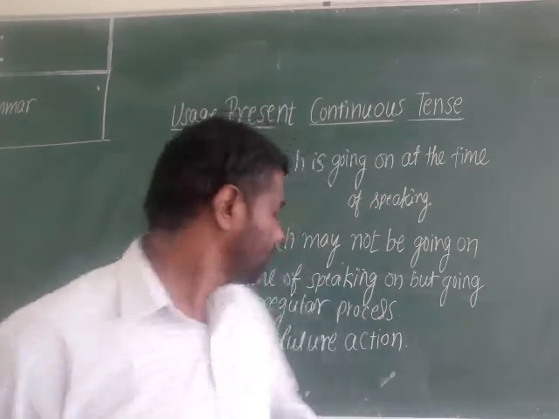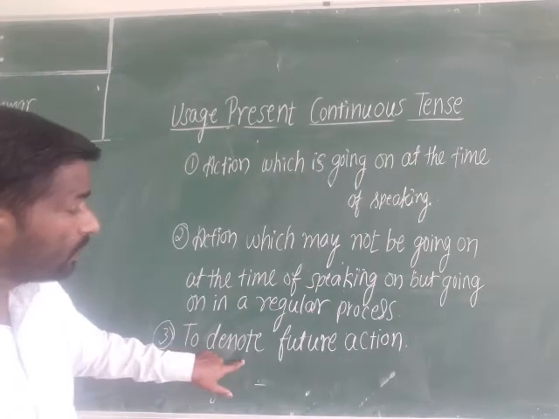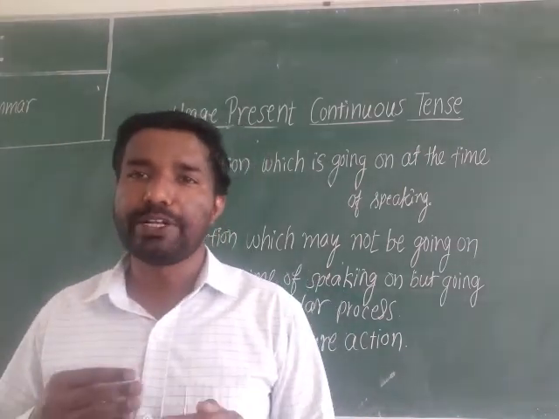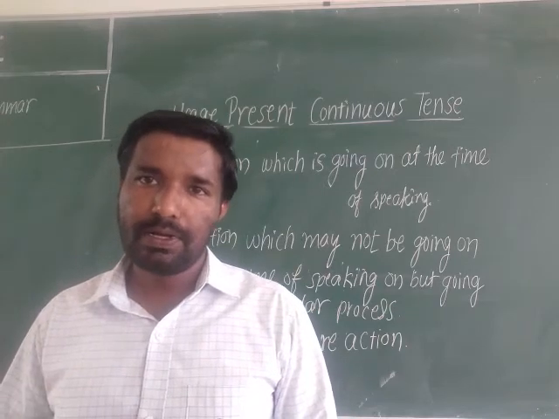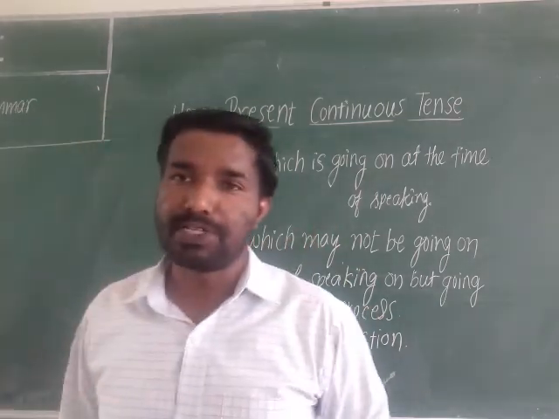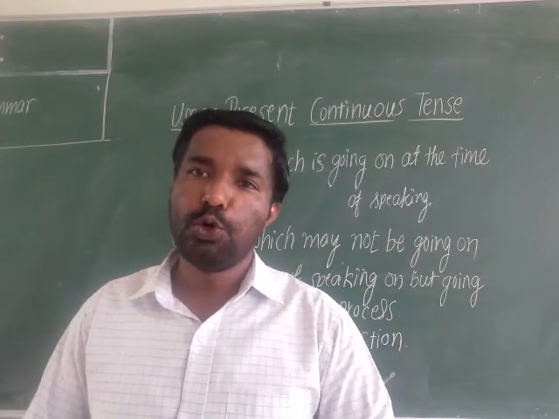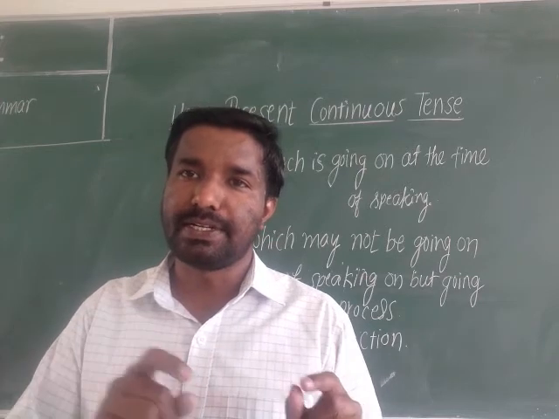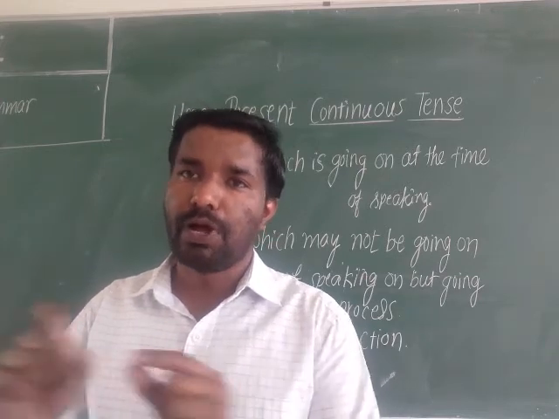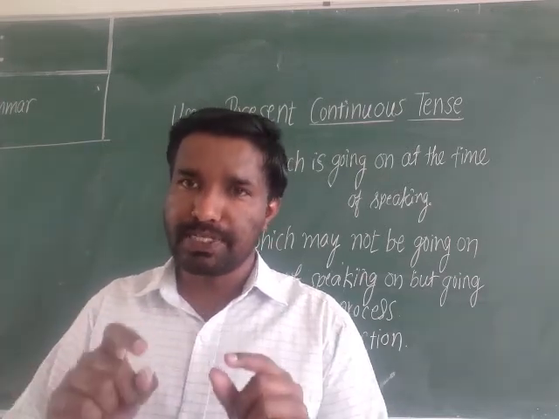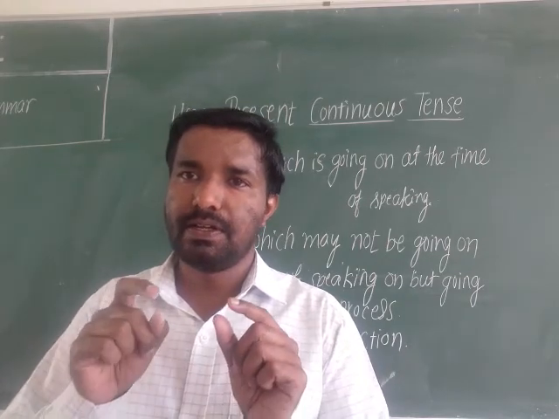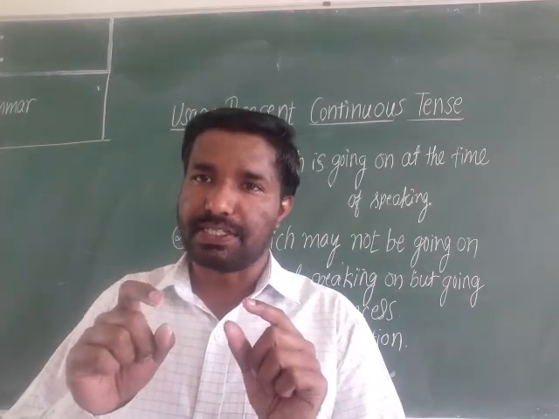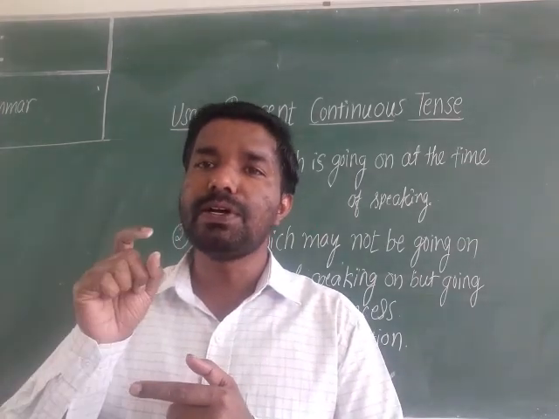Next thing you can see here, to denote future action. Some future action also you can denote with the help of present continuous tense. For example, I am going to Bengaluru tomorrow. See here, sentence structure: I am going. It is a present continuous sentence, present continuous tense structure. But it is indicating what?